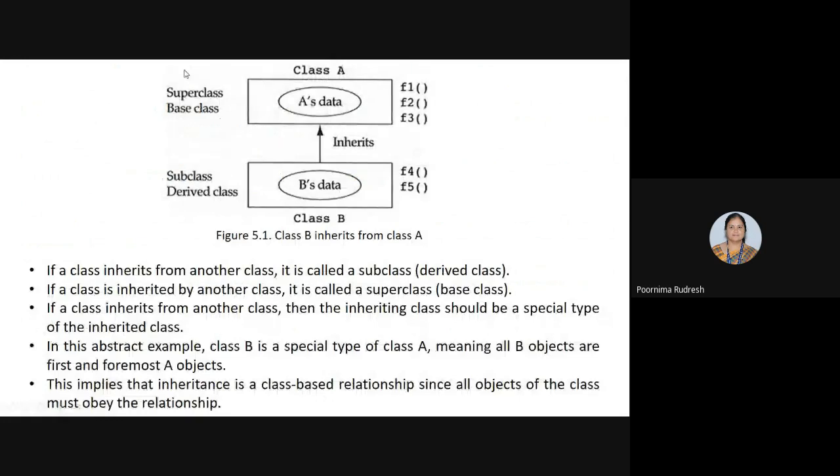We have the class A and class B. Class B is inheriting from class A, hence class A is said to be the base class or the superclass, whereas class B is said to be a derived class or the subclass. Understood? Other examples we'll see in the next class.